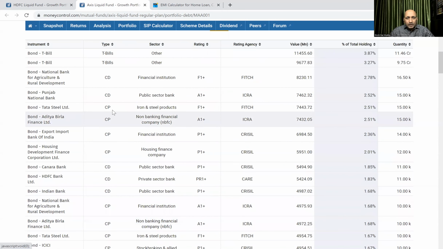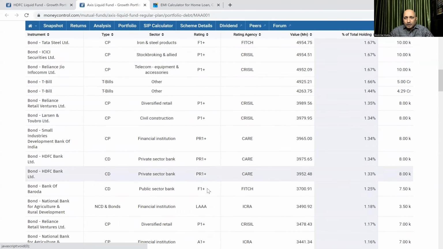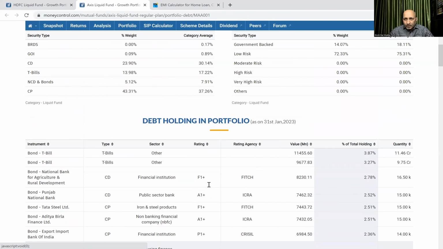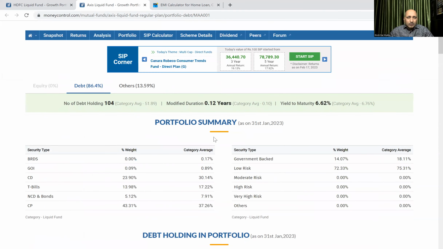We can see all the complete details, including the rating agency. From here we can find where they have invested and whether the associated risk is less or more. From the rating we can decide whether we should go with this. Of course, there are other criteria also to decide.